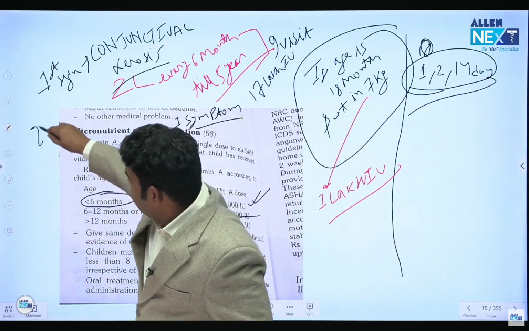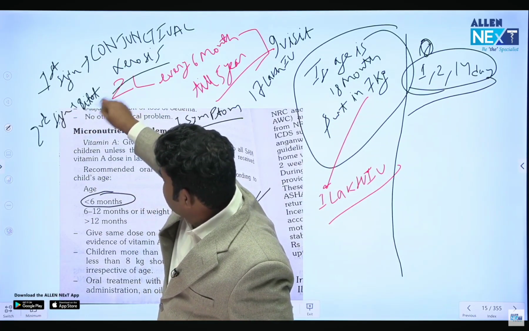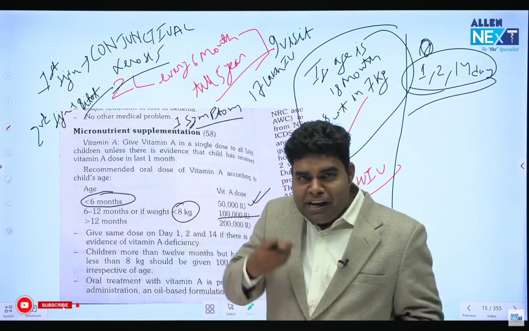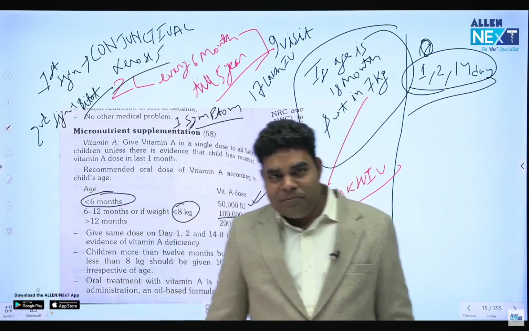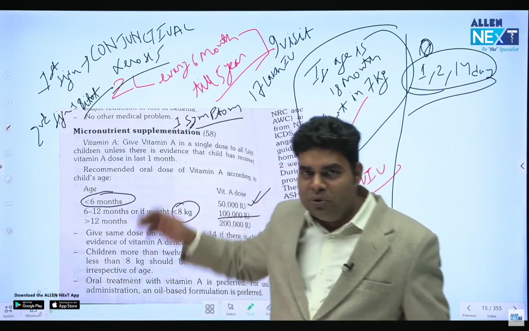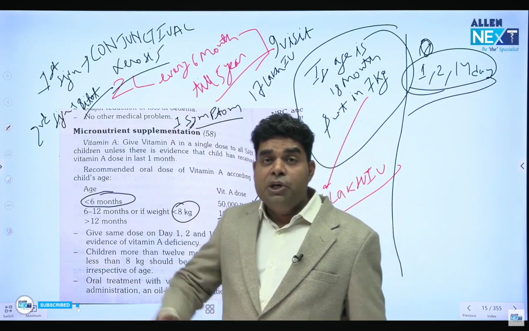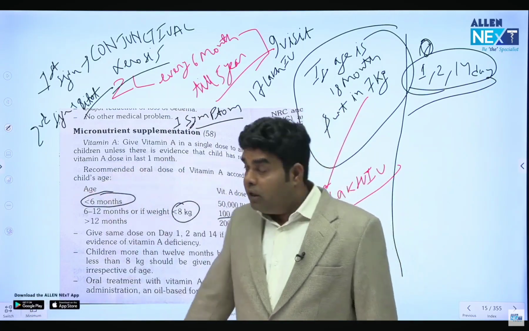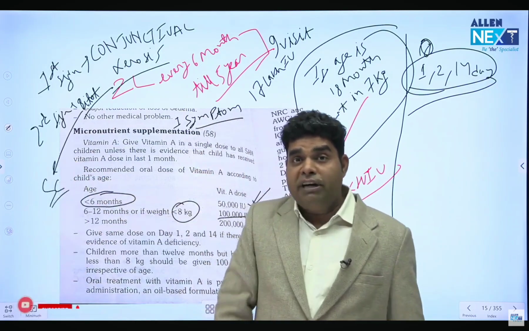The second sign is bitot spot. And do you think that an ASHA worker will be able to go so deep into the eyes and find conjunctival xerosis? It's very difficult, right? It's very difficult to look for conjunctival xerosis. So if they ask what is the thing which we use for screening of vitamin A deficiency, screening is done by bitot spot. Bitot spot is used for screening of vitamin A deficiency.